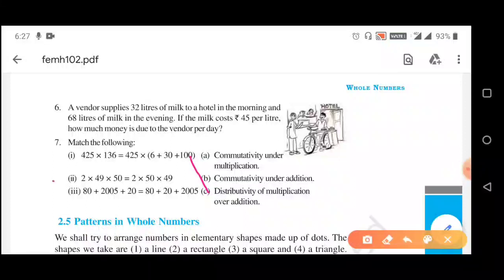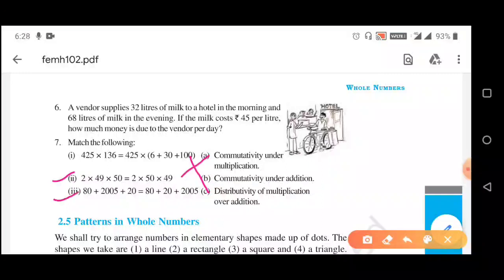Now, Roman 2, 2 into 49 into 50 is equal to, it is given 2 is in the same place, 49 and 50 are changed. So, in place of 49 it is given 50 and in place of 50 it is given 49. So, here they have used commutativity under multiplication. So, this Roman 2 will be with A.